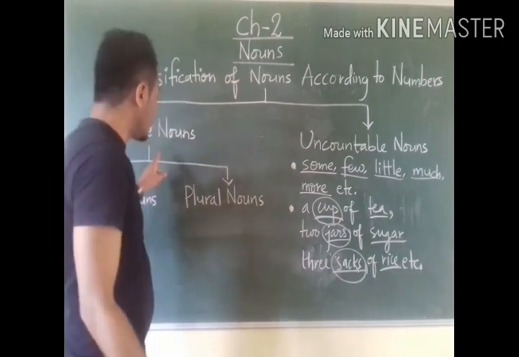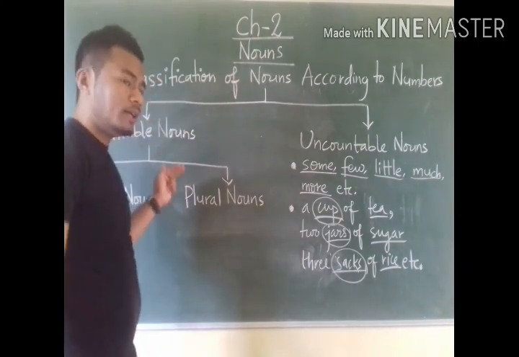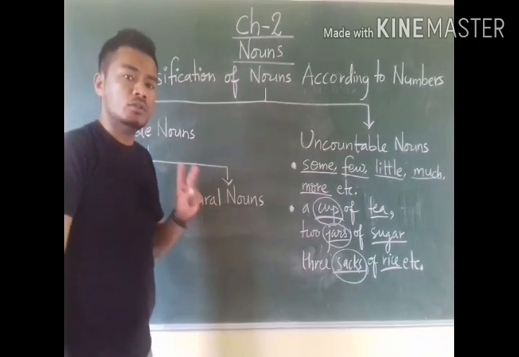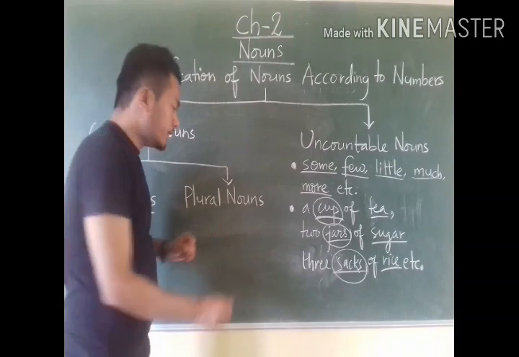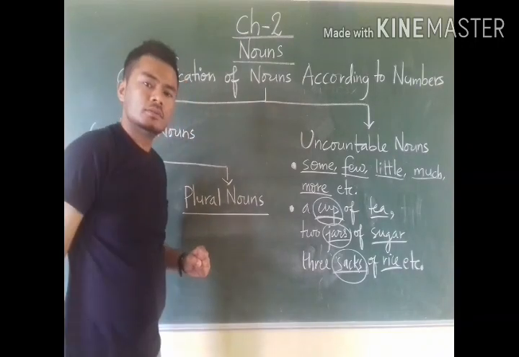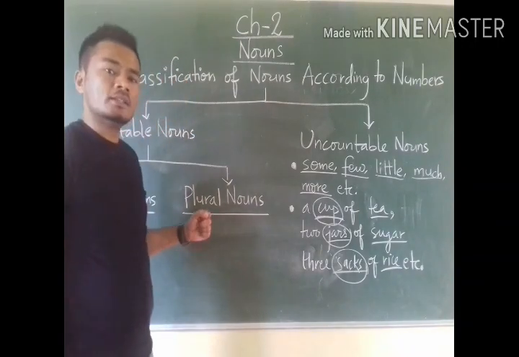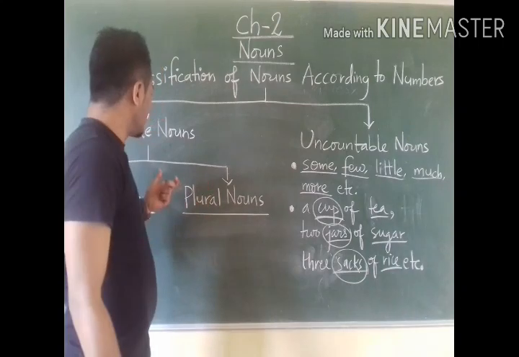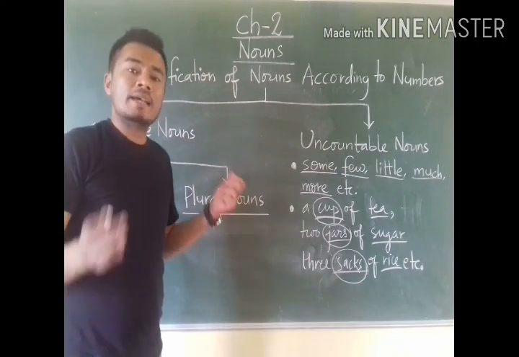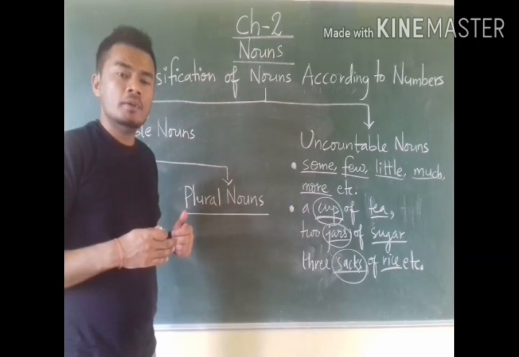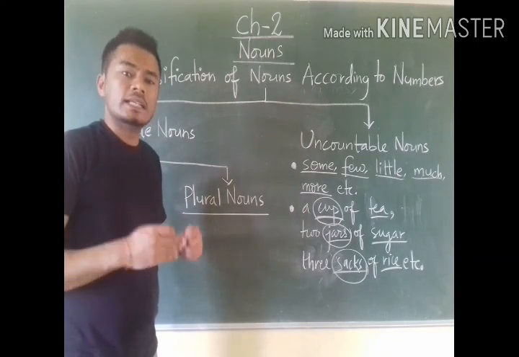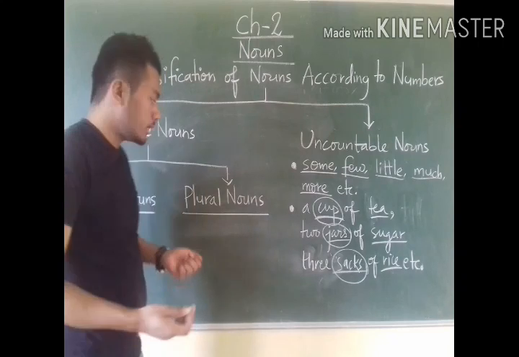Now come to countable nouns. Countable nouns can again be classified into 2 kinds. One is singular nouns and another is plural nouns. Singular nouns means all those countable nouns, basic nouns. In original form, nouns are always singular. We have to make them plural.